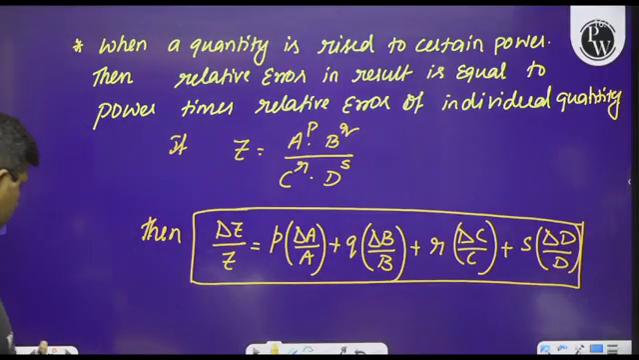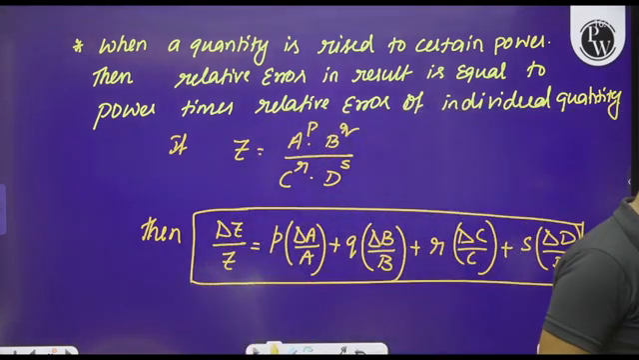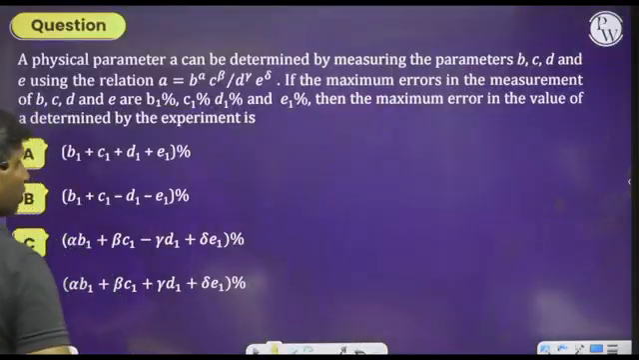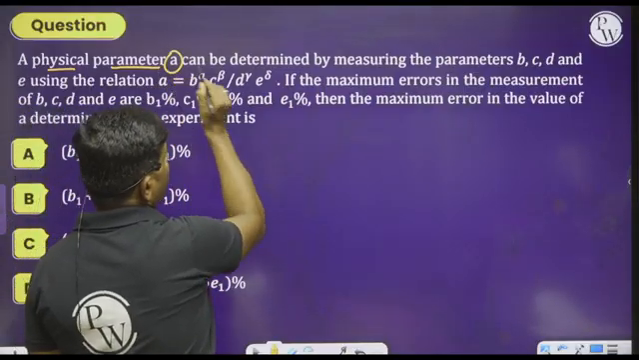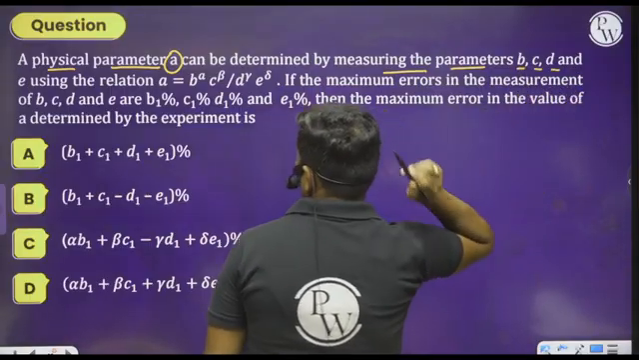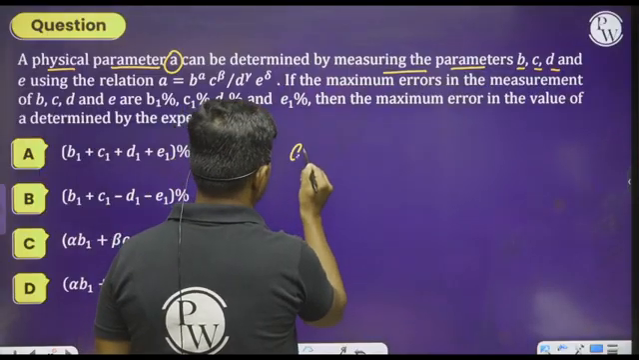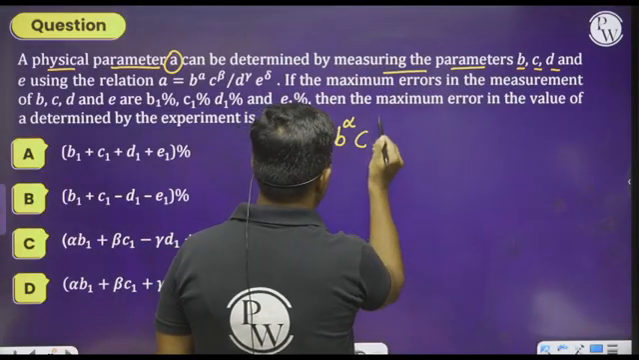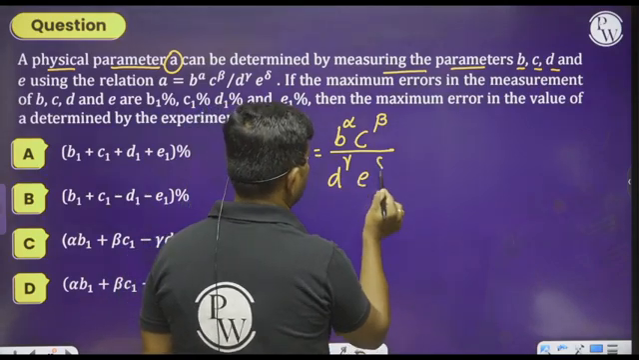Now let us apply these formulas in solving the numerical problems. Let us see the first question. Observe this, what they are saying to us. A physical parameter A can be determined by measuring the parameters B, C, D, E using the relation. Please observe this. A is equal to B to the power of alpha, C to the power of beta divided by D to the power of gamma into E to the power of delta.